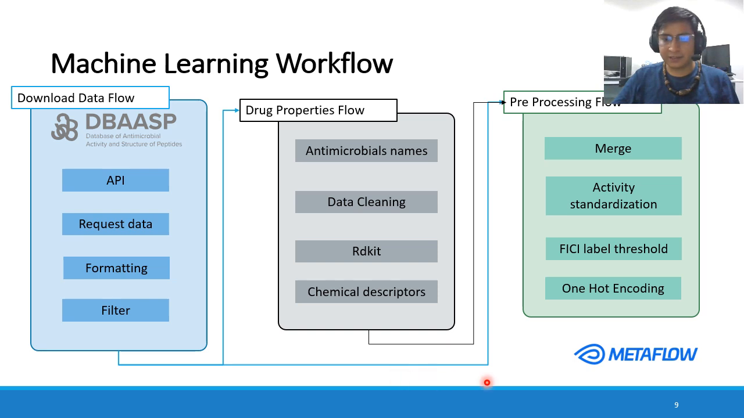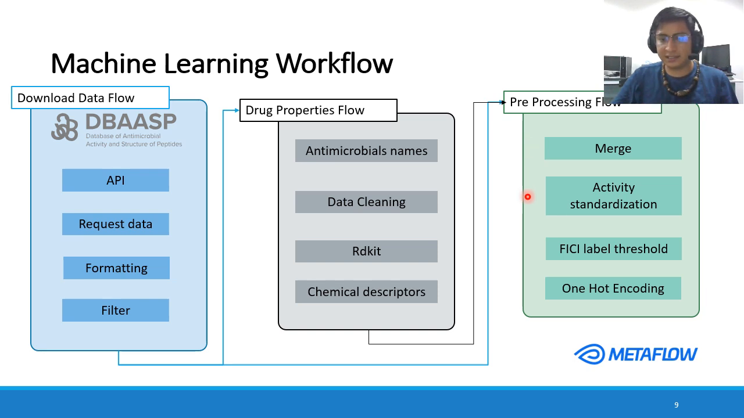Before explaining the flows, I would like to highlight that we are using MetaFlow, a framework designed to create, manage, and trace machine learning processes. With this tool, we create a flow to download and format data from the database of antimicrobial activity and structure of peptides. We request the data from this database, format it. Then we extract the antibiotics names and use RDKit to calculate several chemical descriptors to then merge this information.